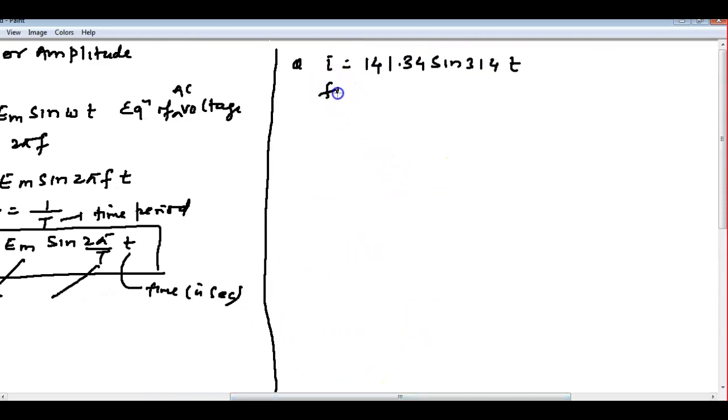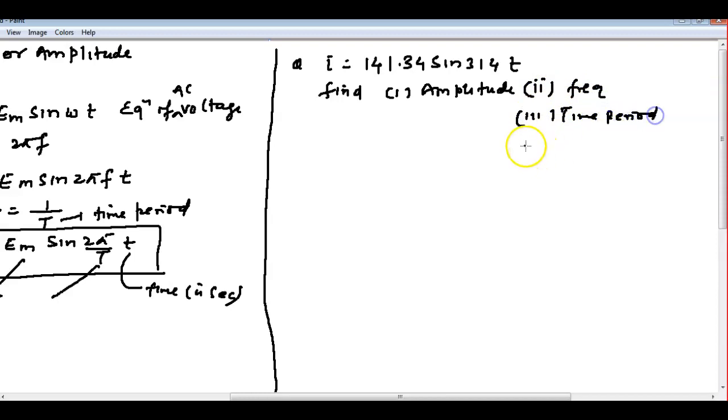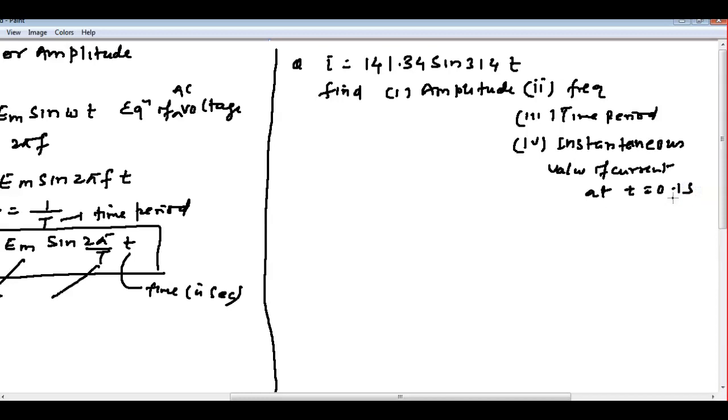Find the amplitude, frequency, time period, and the instantaneous value of current at t equal to some second that will be given, consider 0.1 second.